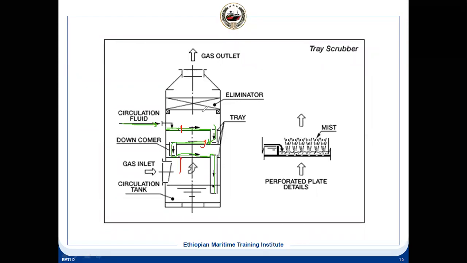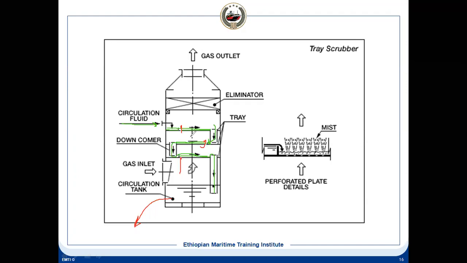Those will escape through the upward direction because they are non-condensable, and soot also will get separated. Then you have the eliminator, the demister, which eliminates the water that has been carried over, and then the gas goes to your IG blower. This water will go overboard, and you will have a similar system with a tank connection. If some ports don't allow it, then you put it to the tank.